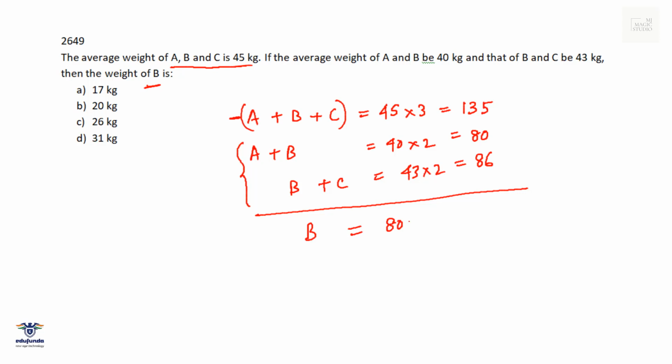Therefore, B is 80 plus 86 minus 135. That is 166 minus 135. That will give us 31 kgs. So weight of B is 31 kgs. That is in option D.